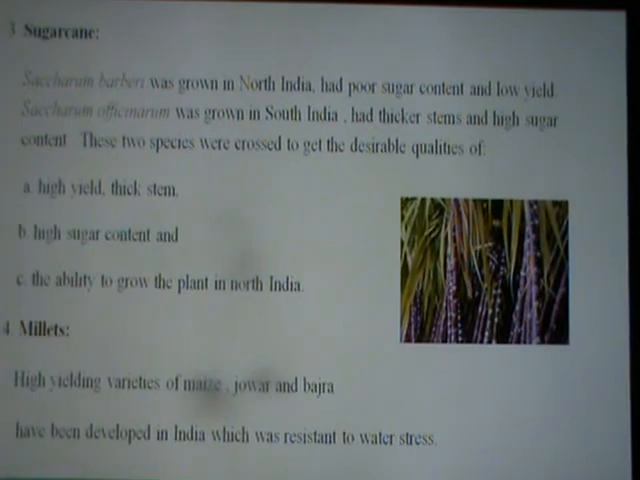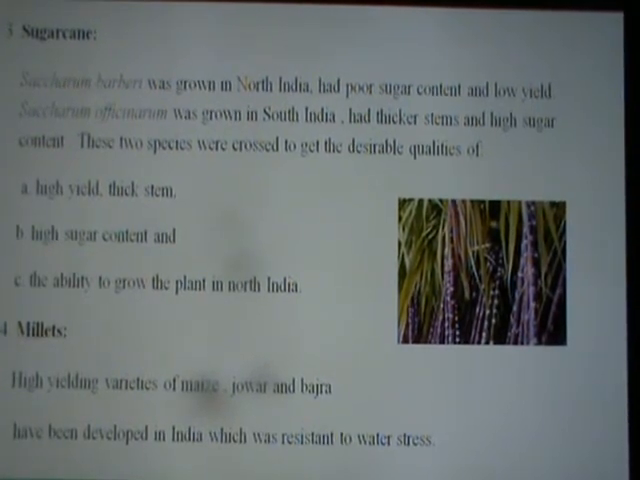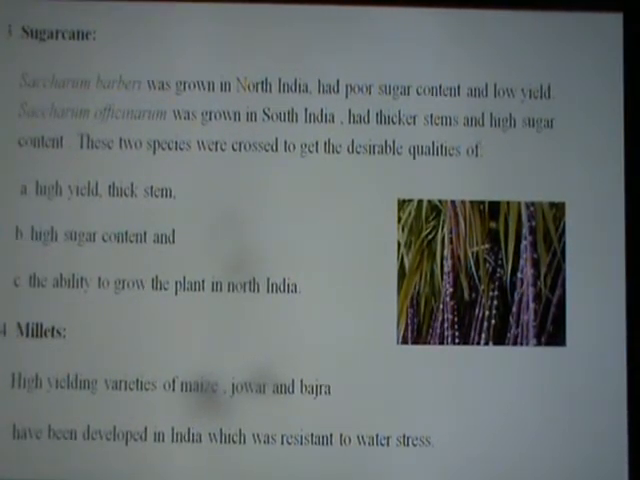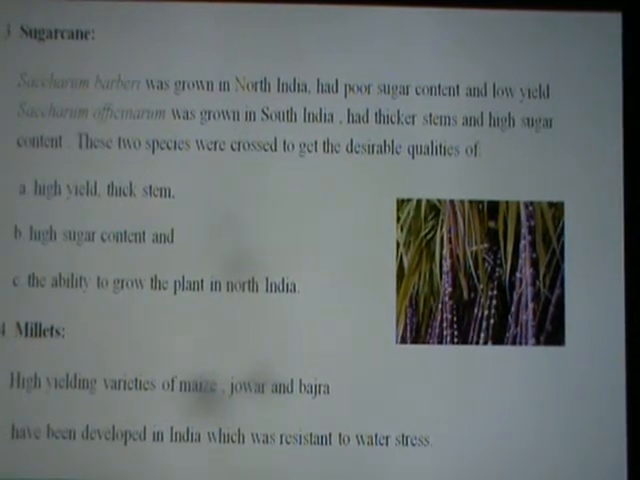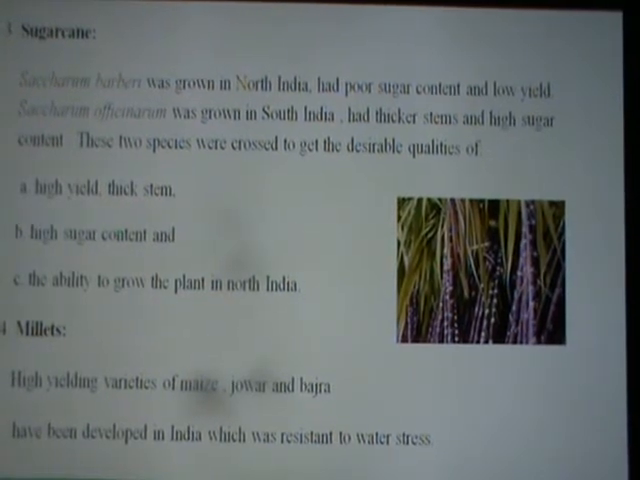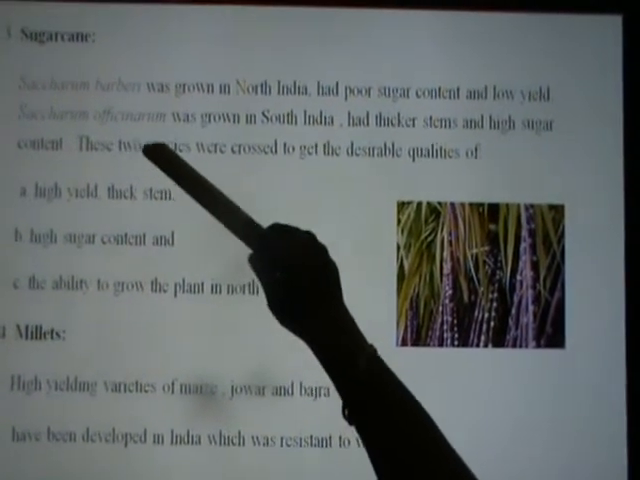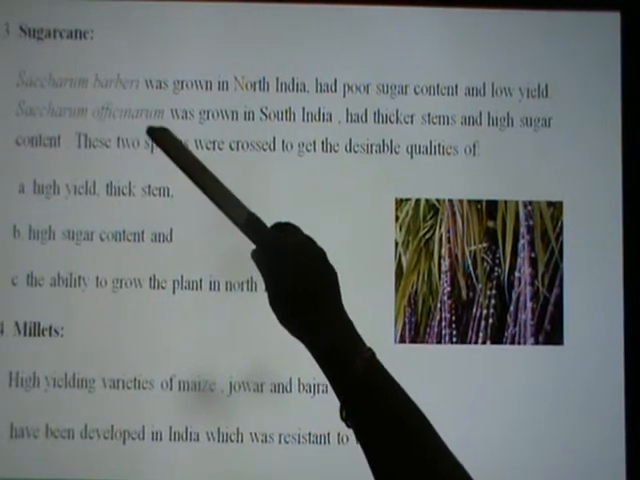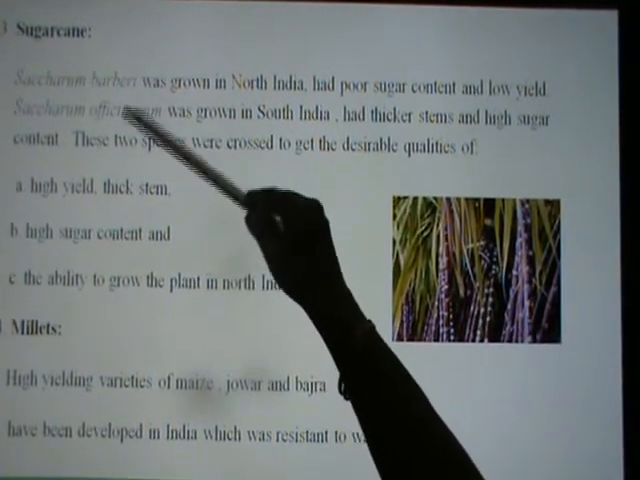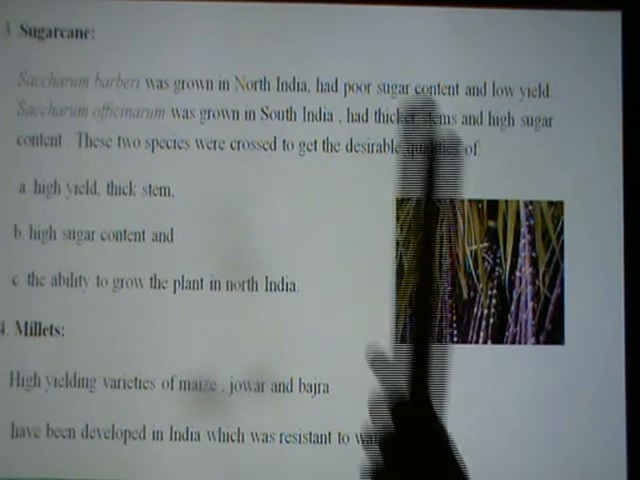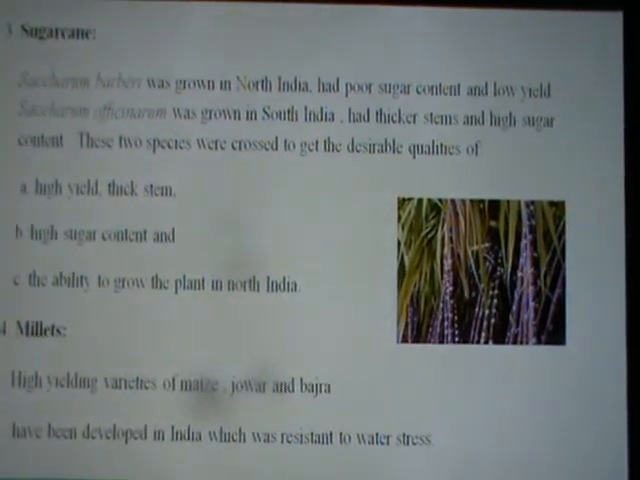Next we will come to sugarcane. What is the main product we get from sugarcane? Yes, sugar. Sugarcane has basically two different species. One is Saccharum barberi, the other one is Saccharum officinarum. So please see Saccharum barberi and Saccharum officinarum. There are two different species of sugarcane.